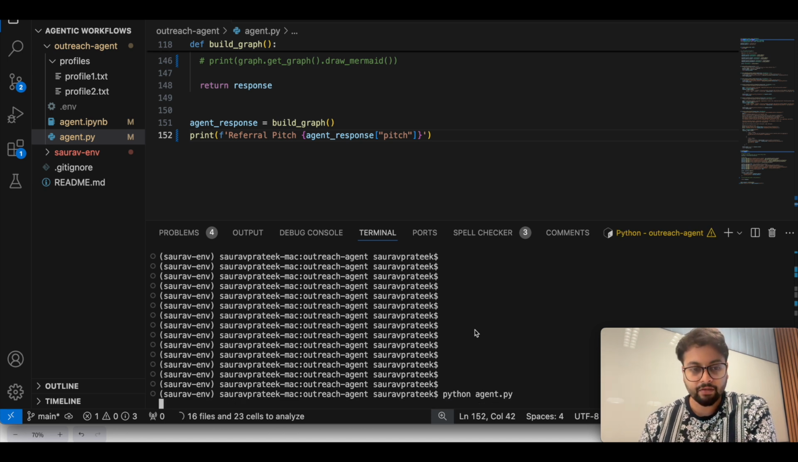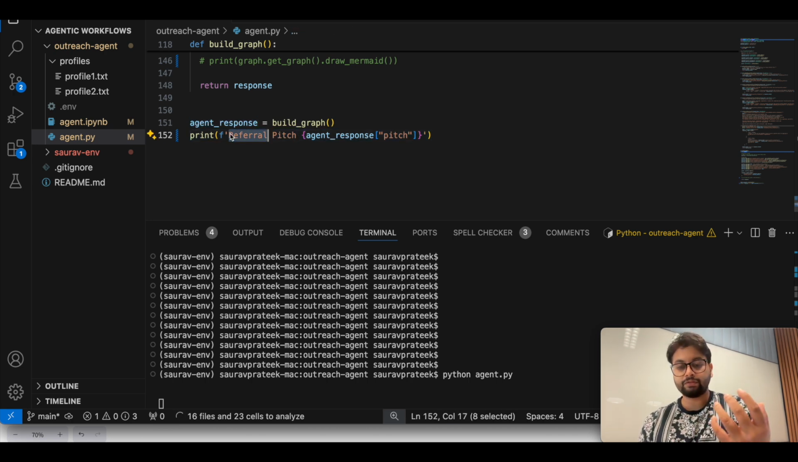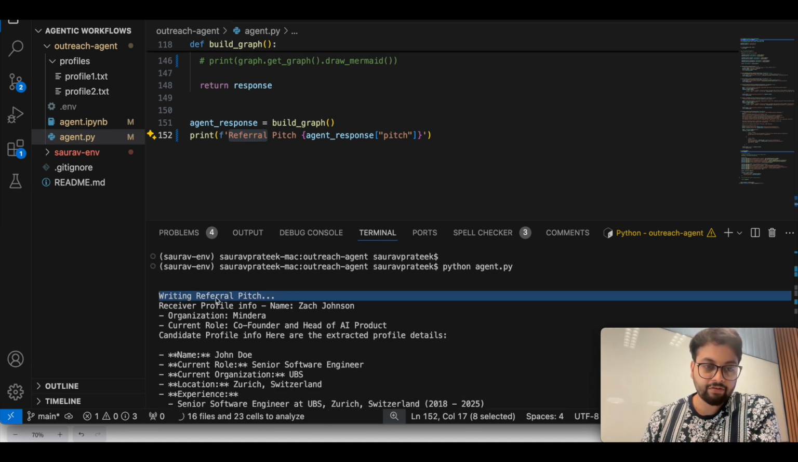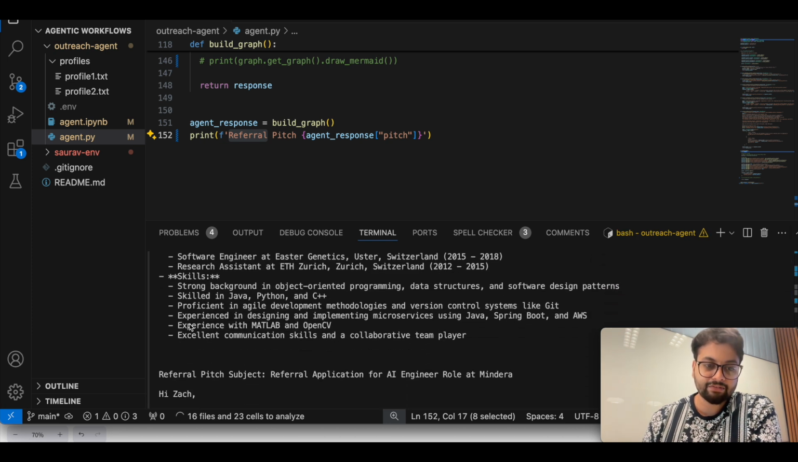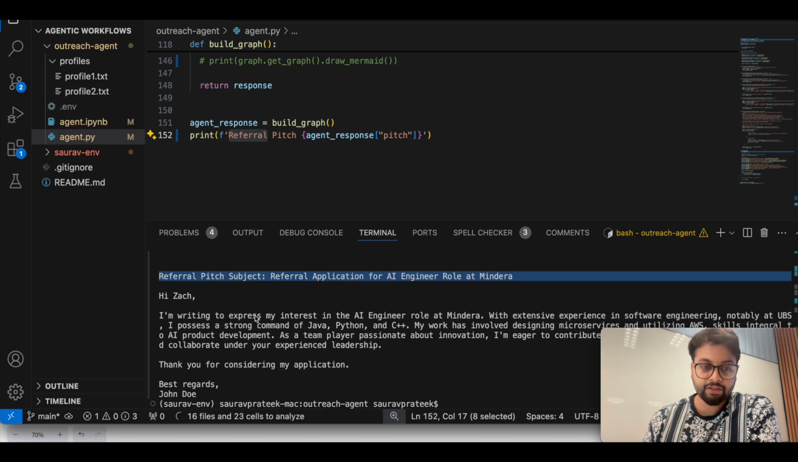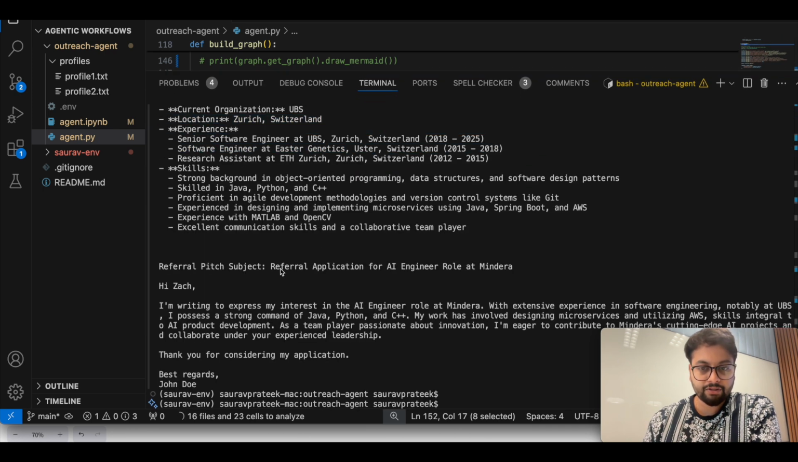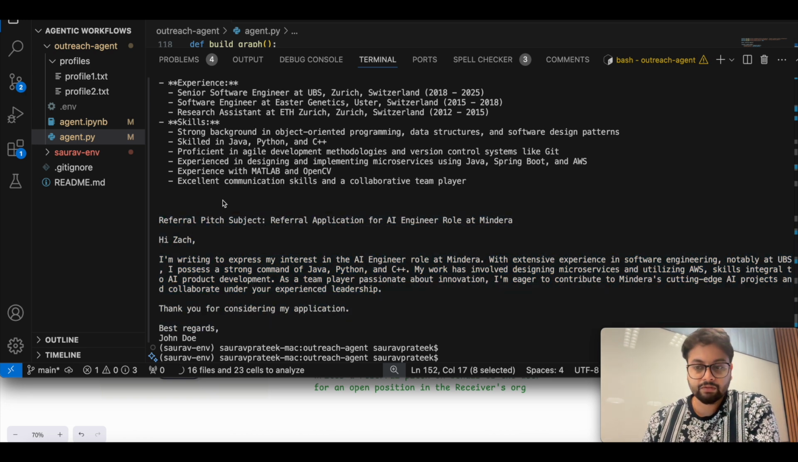So I'm gonna run it again. It will do the same thing, but now since I have enabled the print statement, we will be able to see what the pitch is. So it got all the information. It is trying to write the referral pitch with the receiver's profile info and the candidate profile info. Candidate profile info has the name and skills as well. And here is the referral pitch with the subject and the entire thing. I'm gonna just expand it here. So this was the referral pitch, which you should be able to see. I'm writing to express my interest in the AI role, and so on, which we have already seen. And this is how this ends. So this is what I wanted to showcase here.